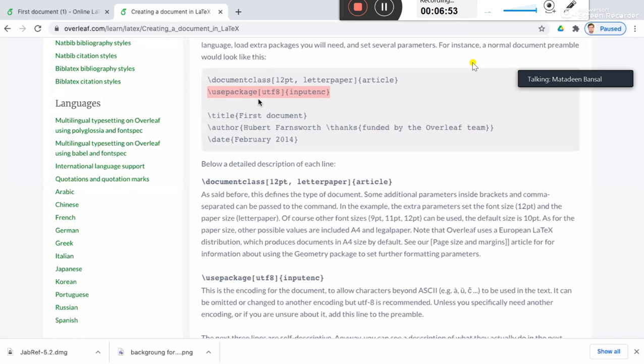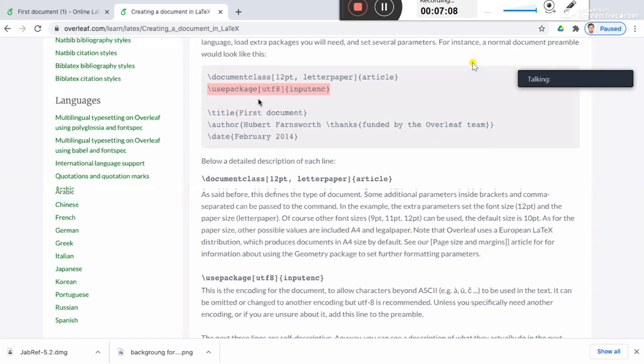So this is an additional package which is used to allow special characters basically, right? So you have to use packages, right? And they have to be specified just after this document class statement one by one. Like for example, when we use the mathematical symbols, we have to use additional packages. We'll discuss them later on, right?